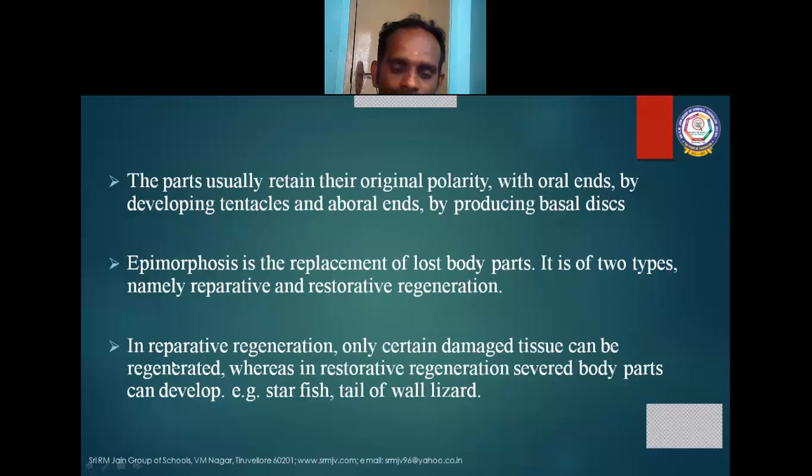In reparative regeneration, only certain damaged tissue can be regenerated. In reparative, only the damaged tissue is regenerated, whereas in restorative regeneration, the whole injured, damaged or broken part can develop. Example, starfish and tail of wall lizard.